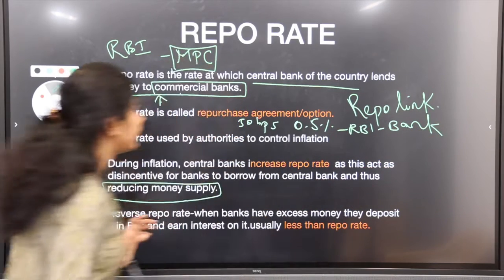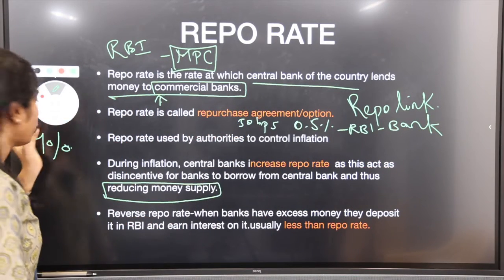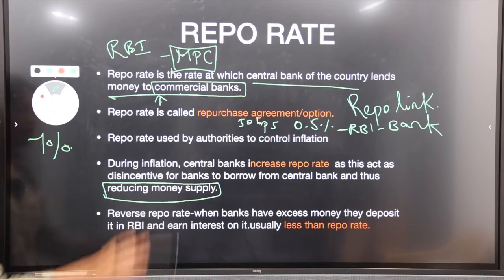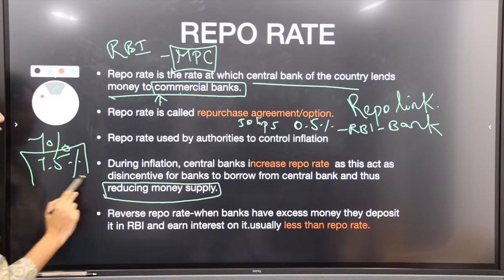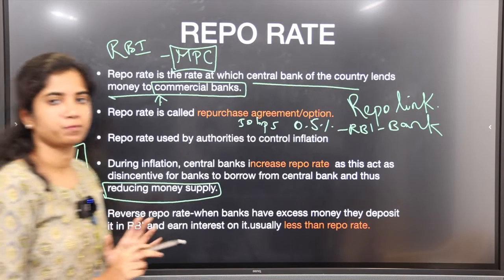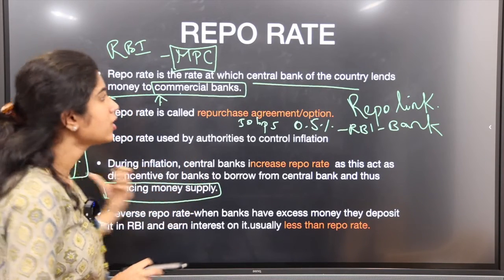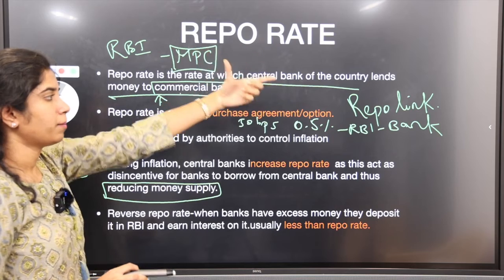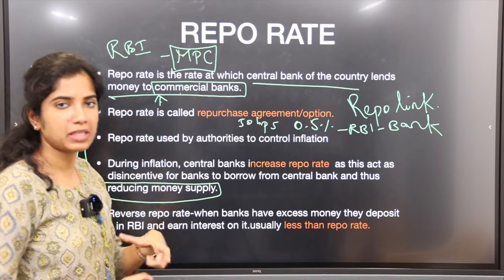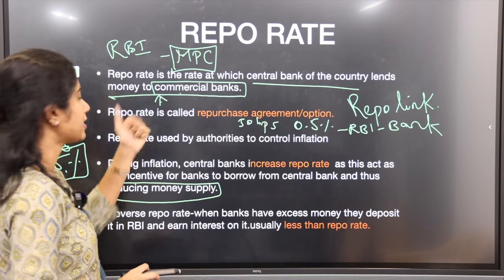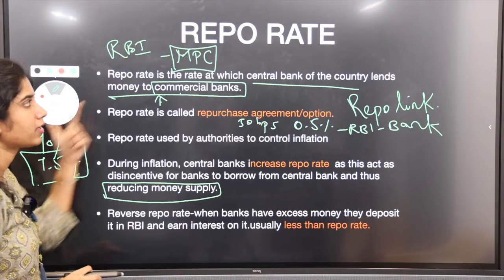The bank is lending a home loan or car loan, whatever, at 7%. So that 0.5 will get passed on to customers directly, within a few days. It is directly linked nowadays. So that is the reason the RBI Governor's Monetary Policy Committee meets and decides this repo rate. When there is inflation, they will increase this repo rate.